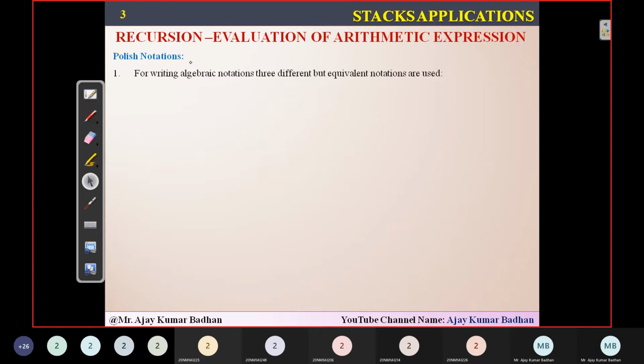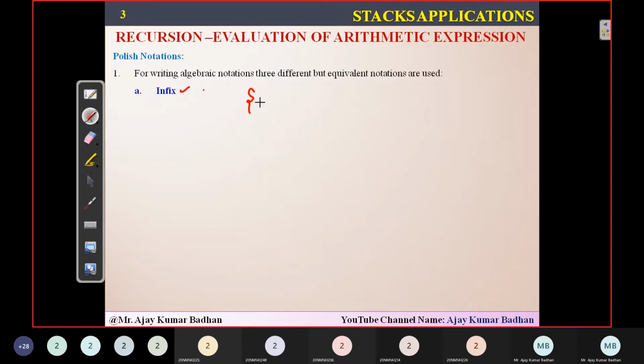So first is Polish notation. What exactly is it? These are the algebraic notations we write. You are very familiar with algebra, right? In algebraic notation, there are basically three types of notations we use. The easiest and most familiar one is what we call infix notation. This is the one we use in mathematics. If you go to your first year mathematics textbook, whenever you write an algebraic notation, that notation is what we call infix notation.